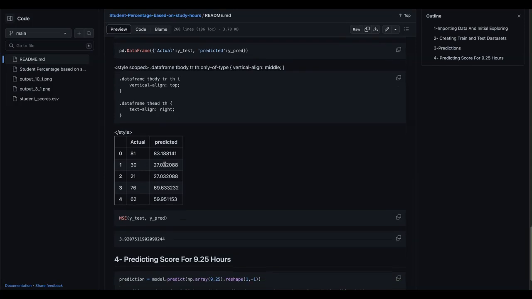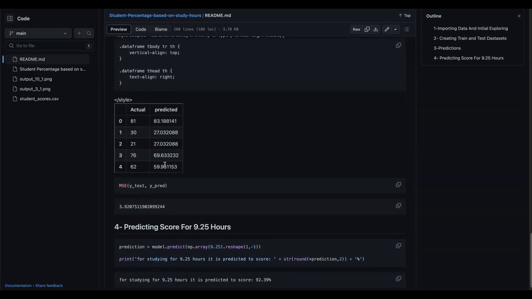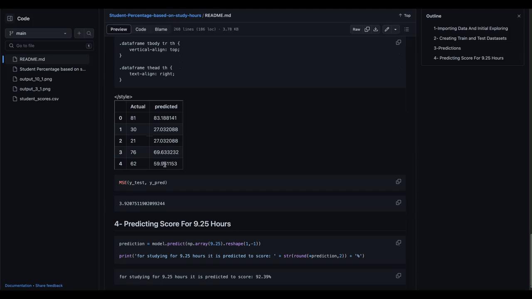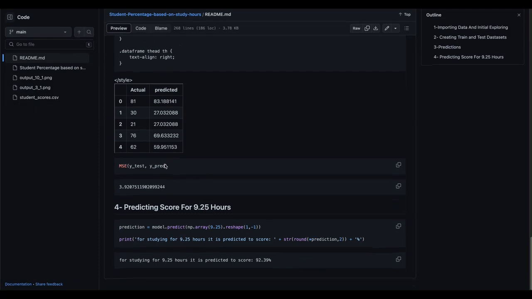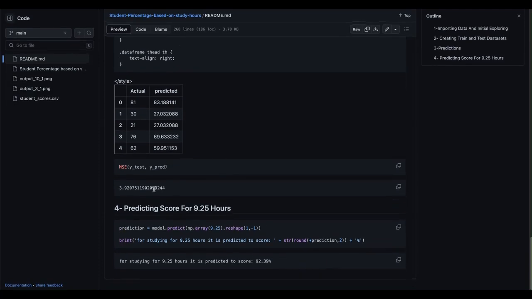But for more efficiency, we use the mean absolute error method to find the mean absolute error. It's a metric that represents how well the model is trained. It needs some explanation, and we find it is 3.9, which is somewhat acceptable.